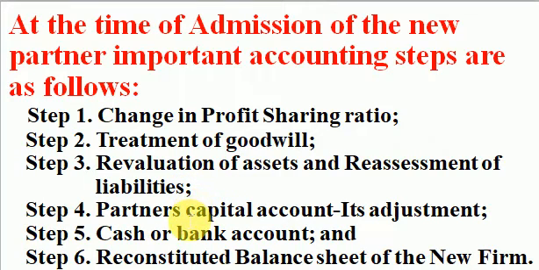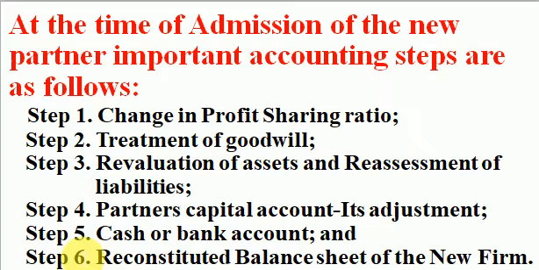Number 4, partner's capital account, its adjustments. Number 5, cash or bank account. And number 6, reconstituted balance sheet of the new firm. See children, this whole chapter, admission of a partner, comprises of these 6 steps in accounting. And one complete question when you attempt includes all these 6 steps. Step 1, 2, 3, 4, 5 and 6.